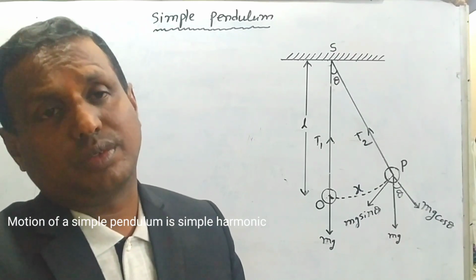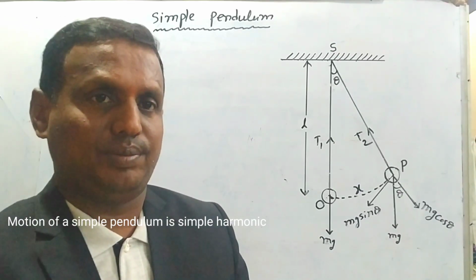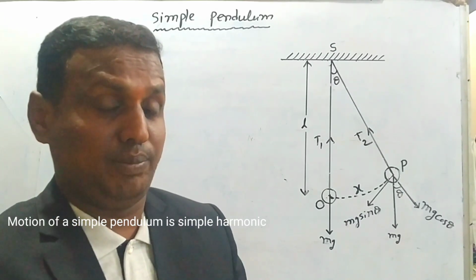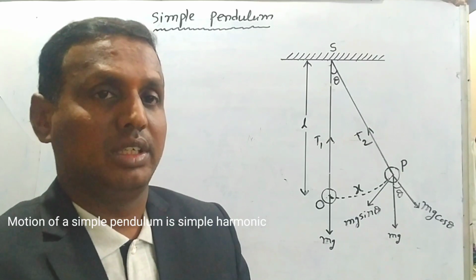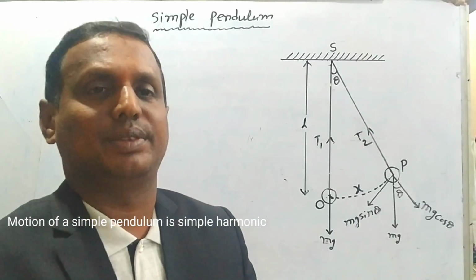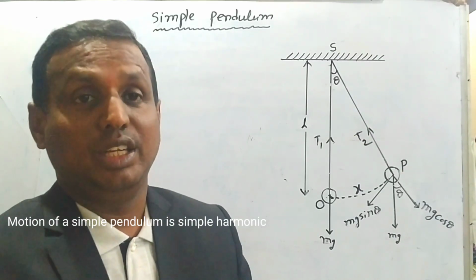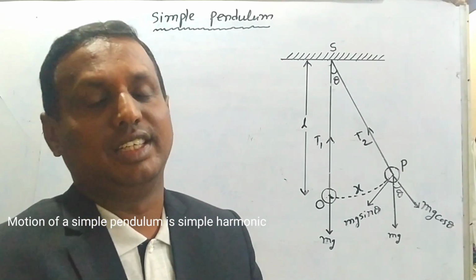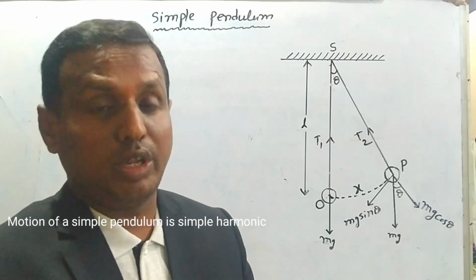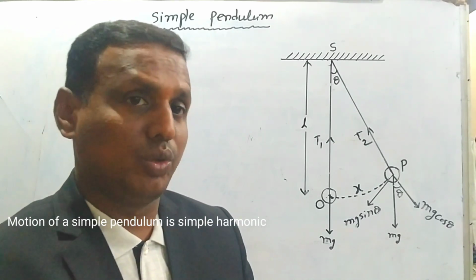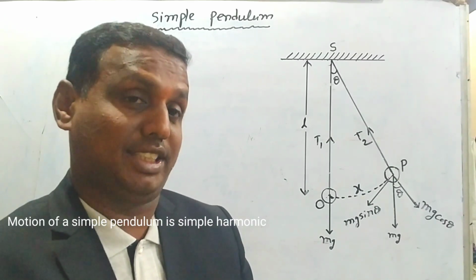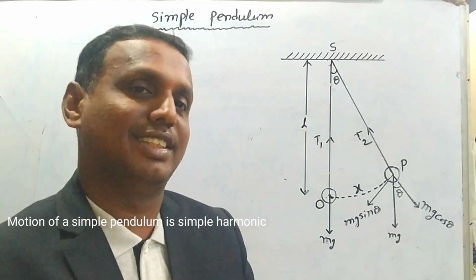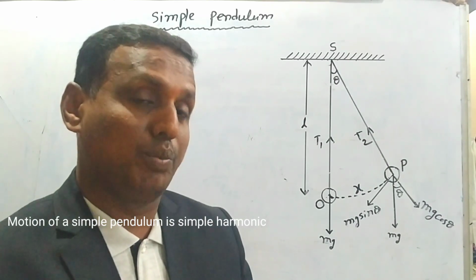And any object, if it is to have SHM, it should follow some conditions here. First one is the motion should be periodic about a fixed point. The motion should be periodic about a fixed point. Number 2, the acceleration always should be directed towards the mean position.